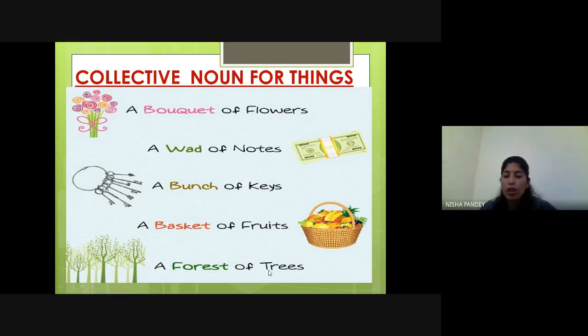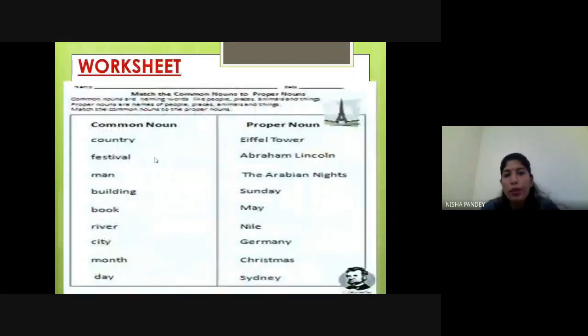Let's see a worksheet on the common noun and proper noun which we have seen today. See children, in the first column you can see the common noun, in the second column you can see the proper noun. What we have to do is match the common noun to the proper noun correctly.